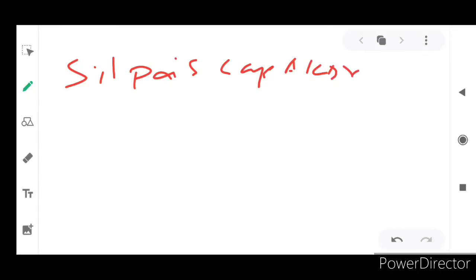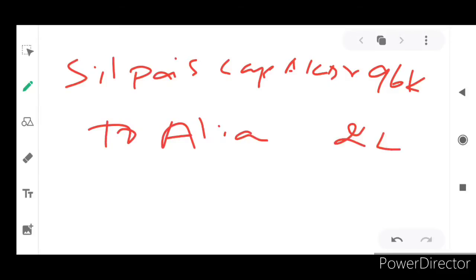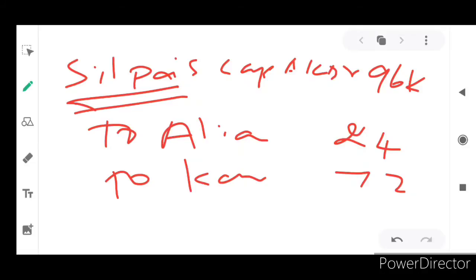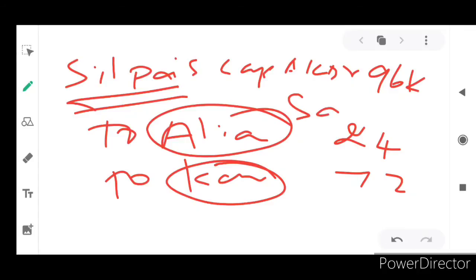Now, the journal entry for this. Shilpa's capital account debit, collectively 96,000. How much? 96,000 rupees. To Alia, 24,000. To Karan, 72,000. So Shilpa is compensating the retiring or outgoing partner and the sacrificing partner. The sacrificing partner is Alia, the retiring partner is Karan.